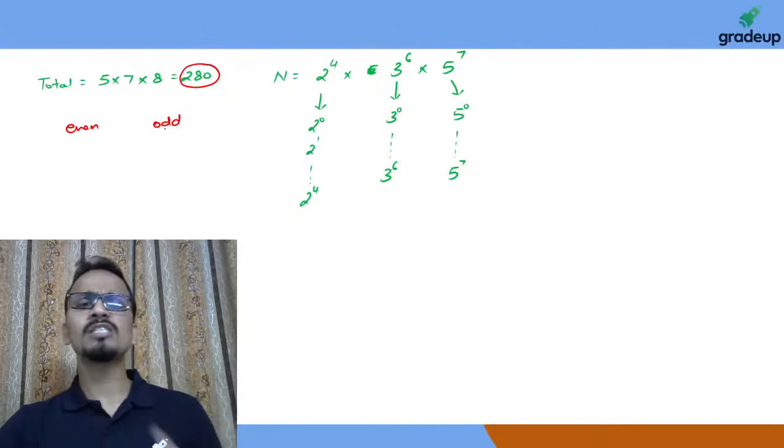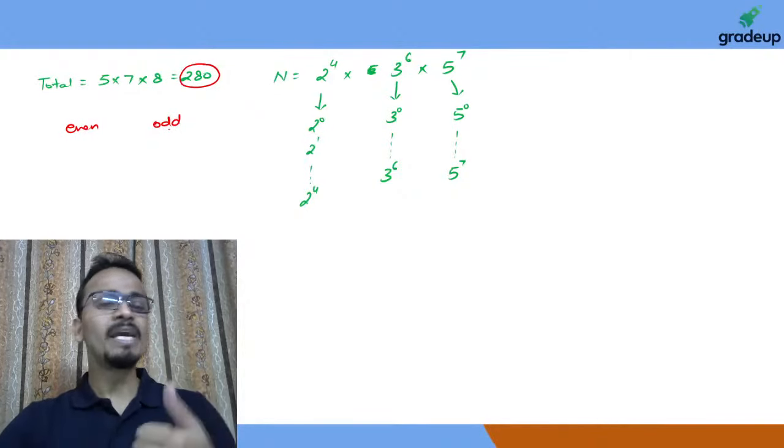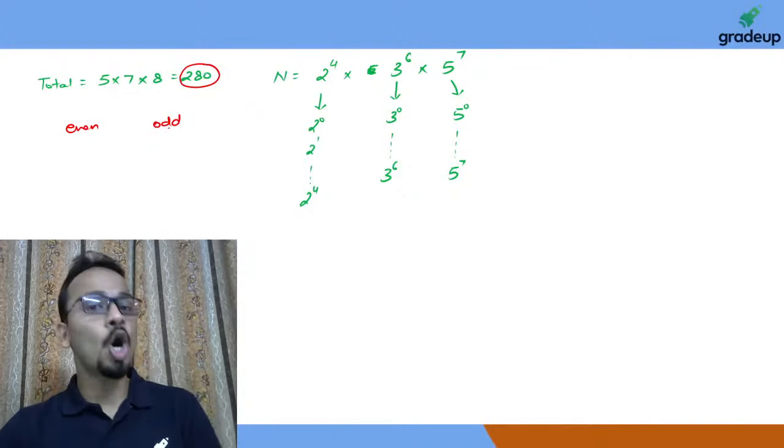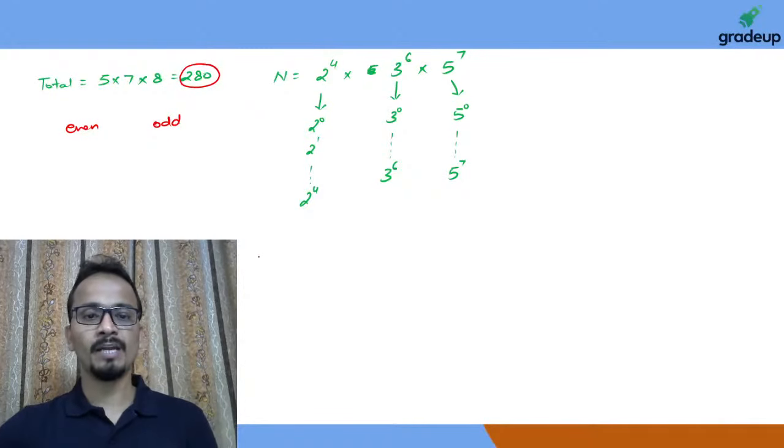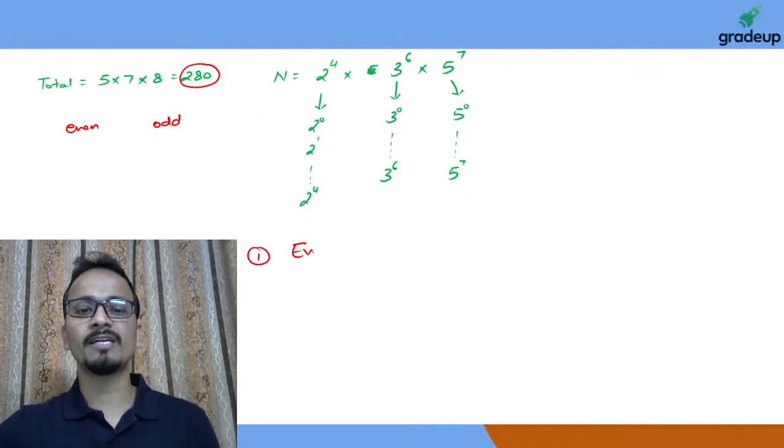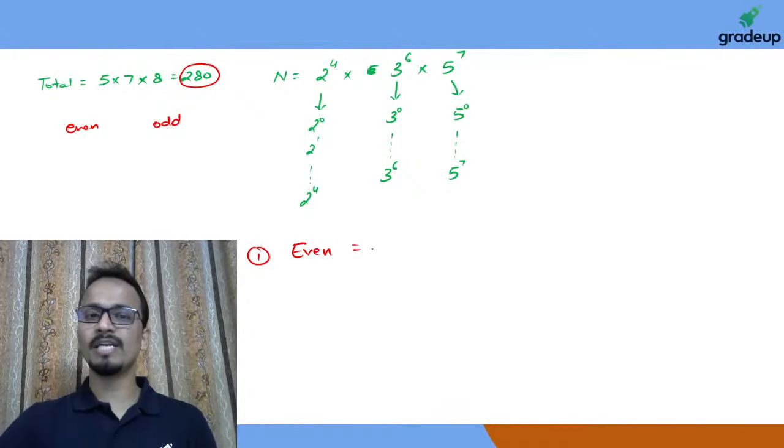So we'll have to just segregate how many factors are even and how many factors are odd. First, to calculate the factors which are even, I'll just quickly tell you the direct way.